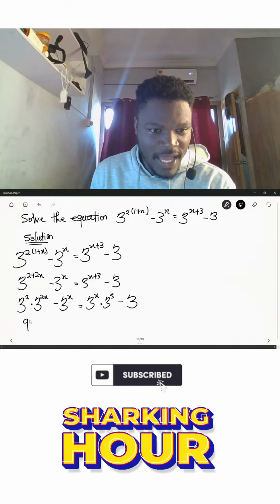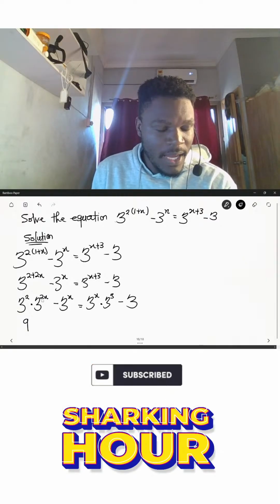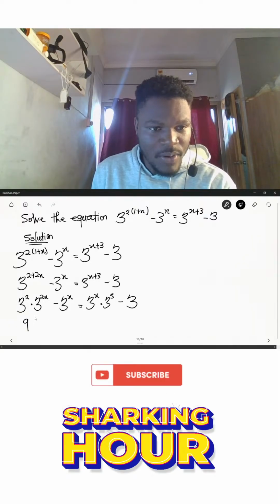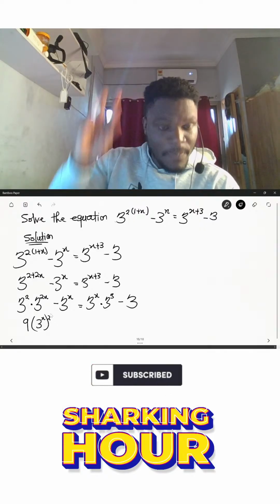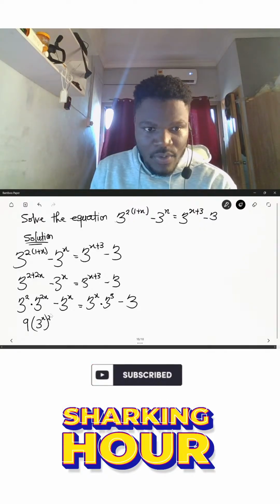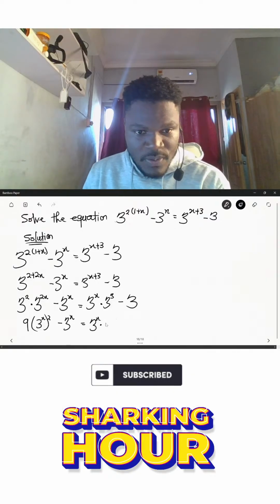Now don't forget that 3 squared is 9. So we'll have here 9 multiplied by this 3 raised to the power 2x, which I can rewrite as 3 power x, squared. Then here we'll have minus 3 power x. This will be equal to 3 to the power x multiplied by 3 cubed, that is 27.